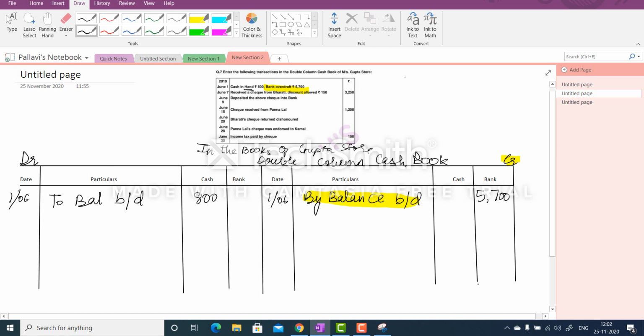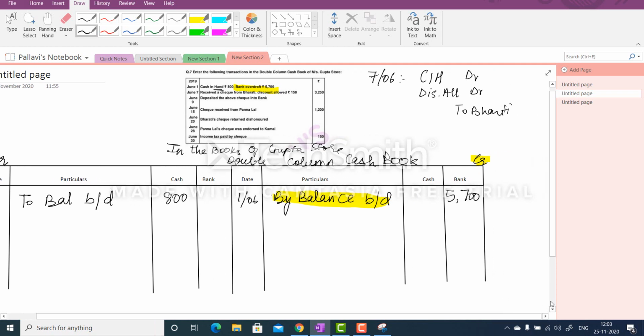So your entry is going to be on June 7th. Your entry would be check in hand, then you allowed discount, so discount allowed, debit, and this is also debit, to Bharti. Right now, what was your check amount? The check was for 3250. You gave a discount of 150, so that comes to 3400. So is bank or cash coming here?